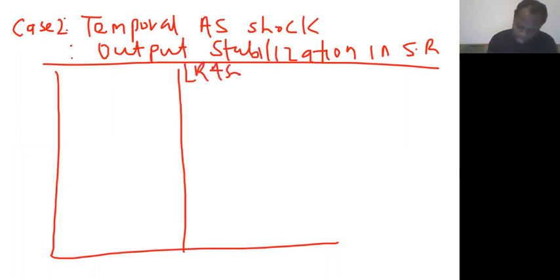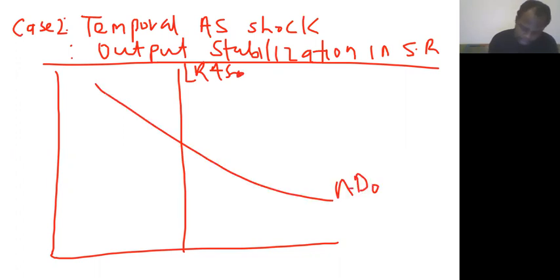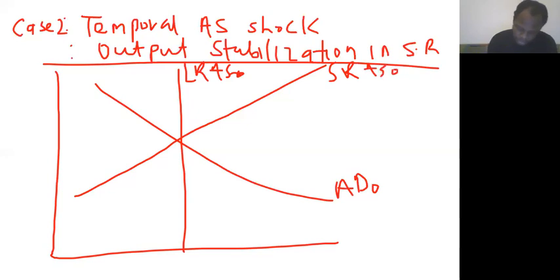This is my aggregate demand curve, and this is my short run aggregate supply curve at period 0. So this becomes my Y potential, and this becomes my inflation level. Now, because there is a negative temporary aggregate supply shock, it shifts the short run aggregate supply leftward, up to this point. Let me call this point 1.